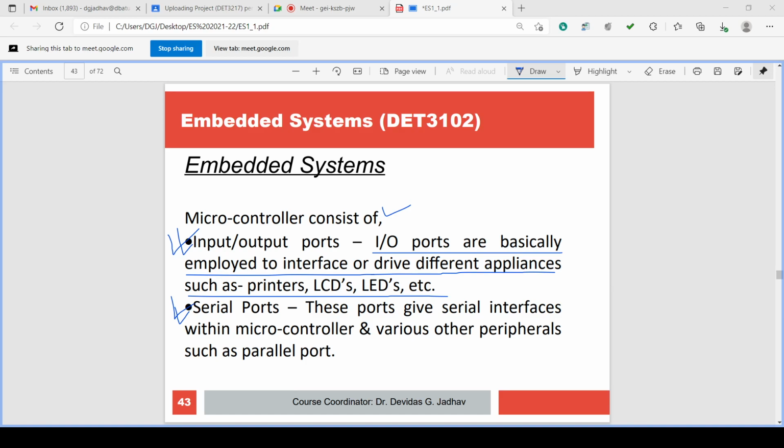So input output ports are basically employed to interface or drive different appliances such as printers, LCDs, LEDs, etc. And serial ports give a serial interface between the microcontroller and various other peripherals. Similar to a parallel port, a serial port also can be interfaced to other peripherals.